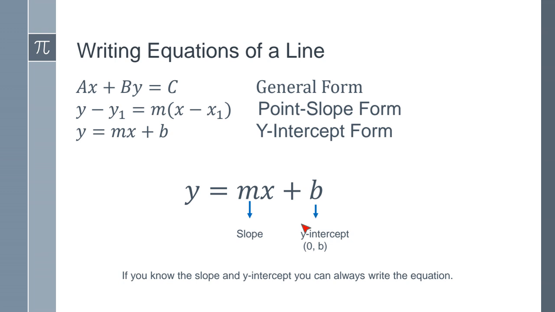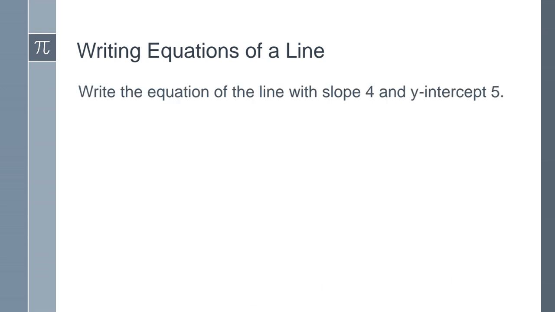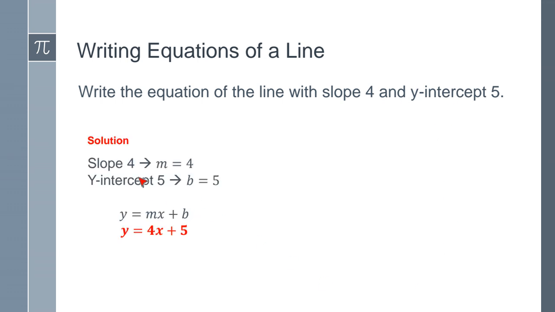Then it says here at the bottom, if you know the slope and the y-intercept, you can always write the equation. But not every time is it going to be as smooth as what it says here. At times, you're going to have to solve for the slope. Now this is the first example, writing equations of a line. Write the equation of a line with a slope of 4 and a y-intercept of 5. So my slope is 4 and the y-intercept is 5.